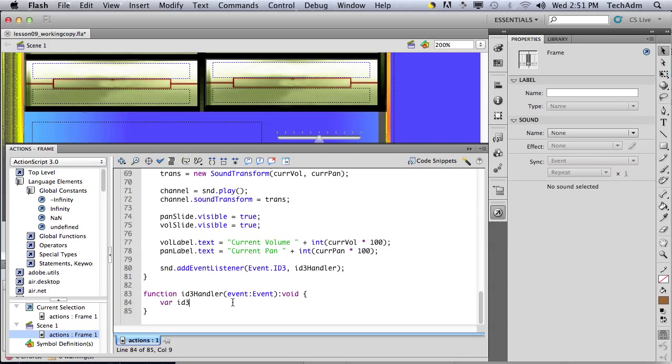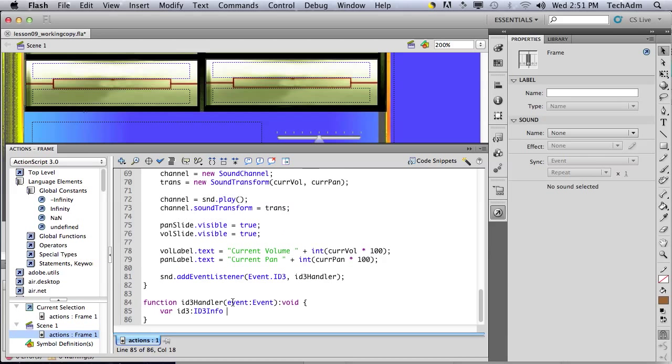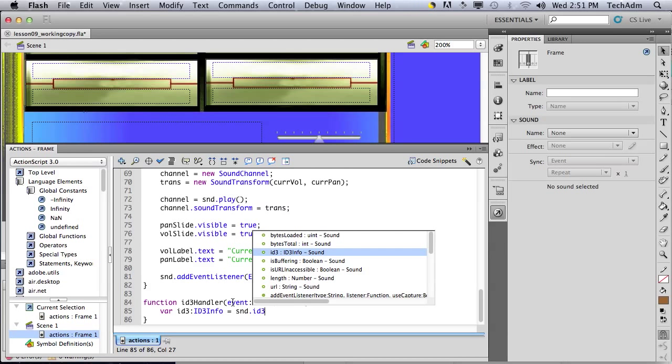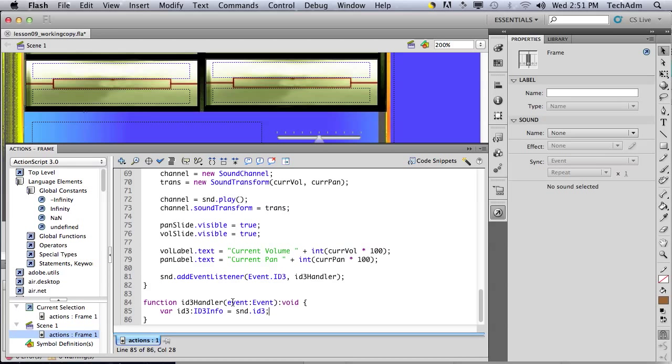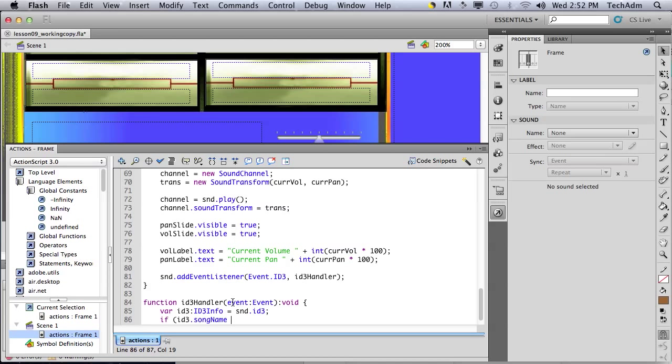So let's find out what the ID3 info is: sound.id3. And we've got to find out what the song name is. Now, if there's no ID3 information, it will be null, so we've got to check whether it's null first. ID3.songName not equal to null.